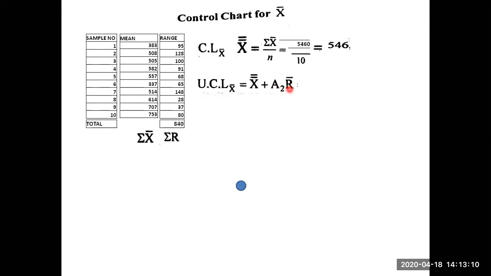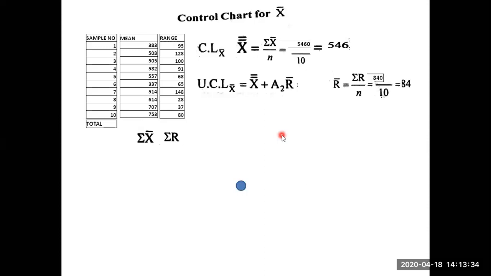R bar, you don't know R bar. This is sigma R only. R bar means how will you find out all these values? 840 divided with 10. So R bar is equal to sigma R by N. That means 840. This 840 I have to place it here. N stands for number of samples, average. Therefore 84. R bar is equal to 84.